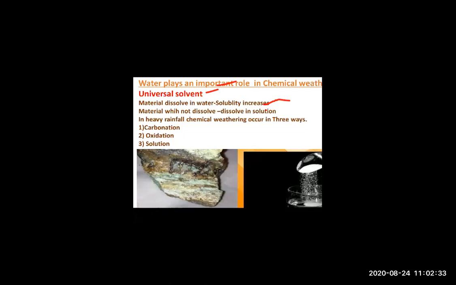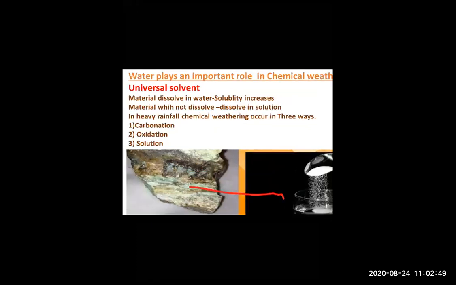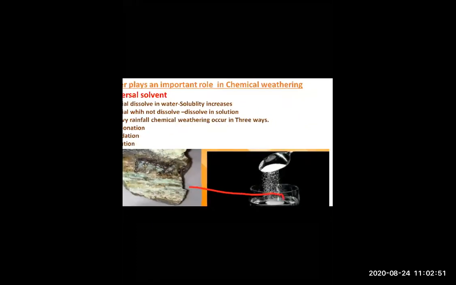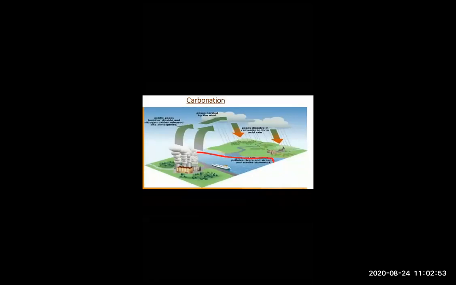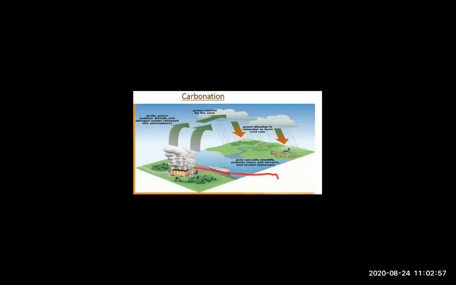In 3 ways. First is carbonation, second is oxidation, and third is solution. One by one, we will go through each part. So first we will go to carbonation. Just look over there, students. Just wait.